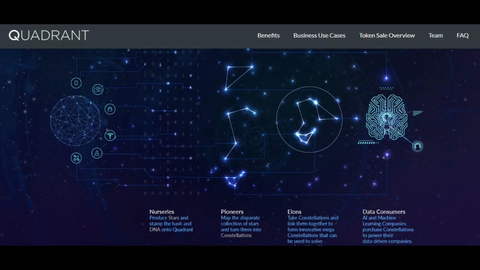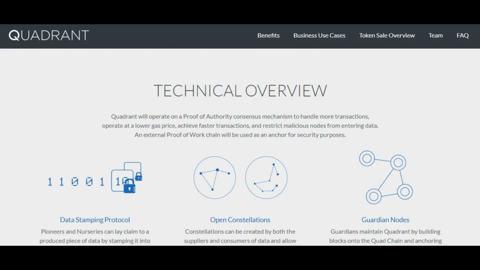New use cases are projected to emerge in which individual devices and sensors are remunerated for their data contributions. Applications that source from IoT or mobile devices require millions of individual endpoints to produce useful data products. Each of these endpoints will require remuneration in the form of micropayments. These payments will be made using the Quad ICO token of the Quadrant network.